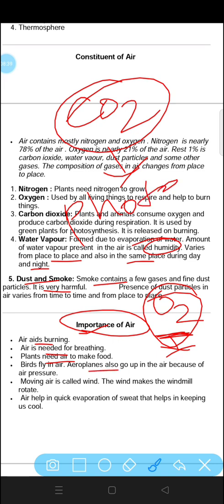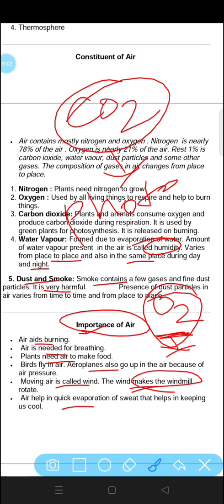Birds fly in air. Aeroplanes also go up in the air because of the air pressure. Moving air is called wind. As we have discussed, the wind makes the windmill rotate. Windmill, which produces energy for us, also needs air to be rotated. Next is air helps in quick evaporation of sweat, that helps in keeping us cool.